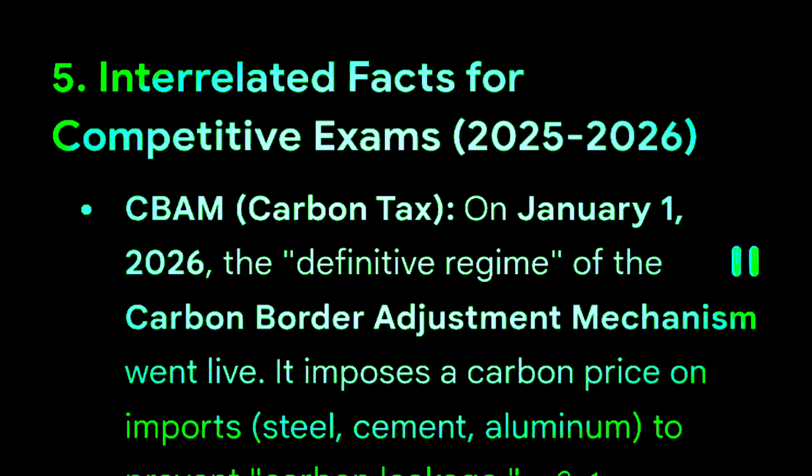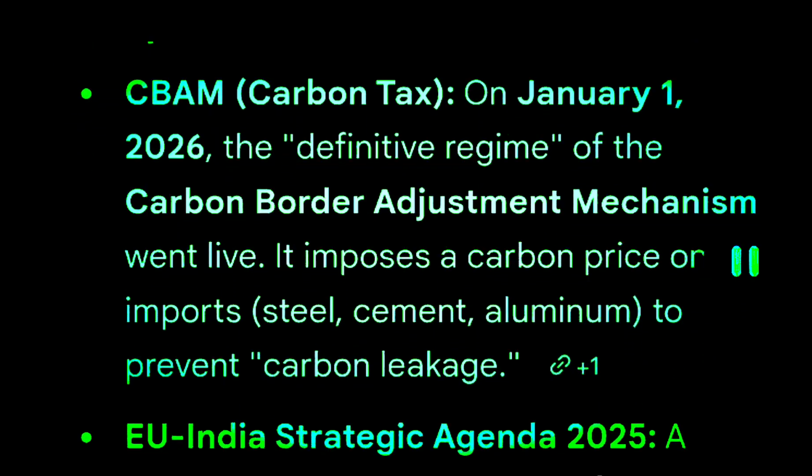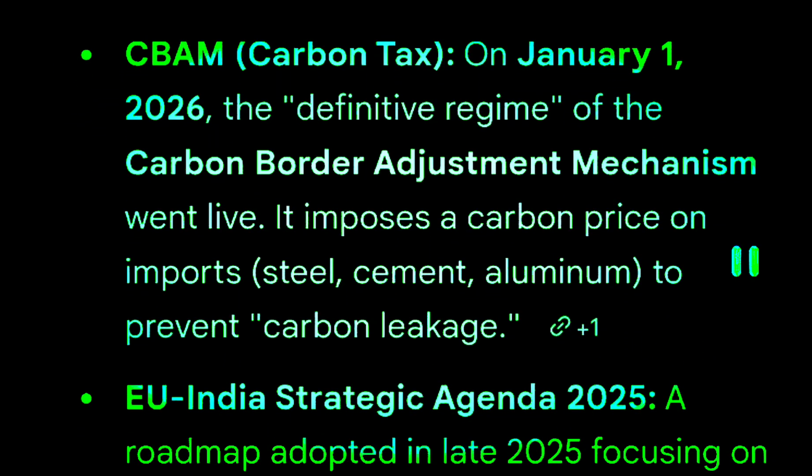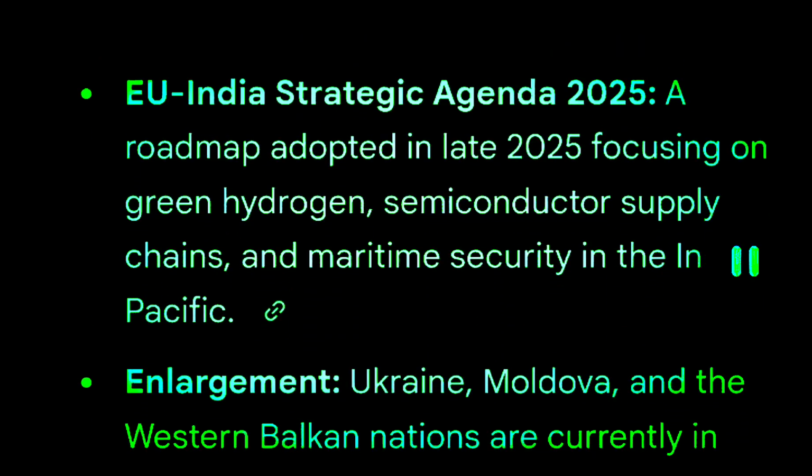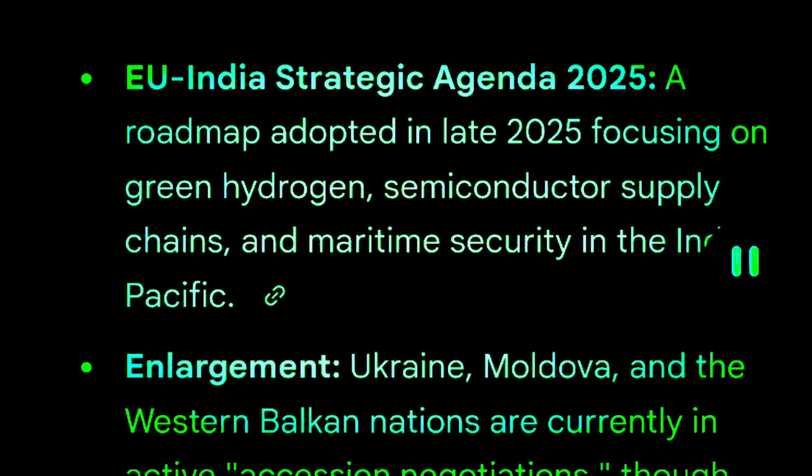5. Interrelated facts for competitive exams. 2025-2026, CBAM, carbon tax. On January 1, 2026, the definitive regime of the Carbon Border Adjustment Mechanism went live. It imposes a carbon price on imports, steel, cement, aluminum, to prevent carbon leakage. EU-India Strategic Agenda 2025, a roadmap adopted in late 2025 focusing on green hydrogen, semiconductor supply chains, and maritime security in the Indo-Pacific.